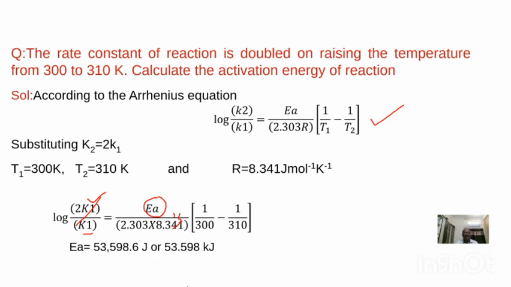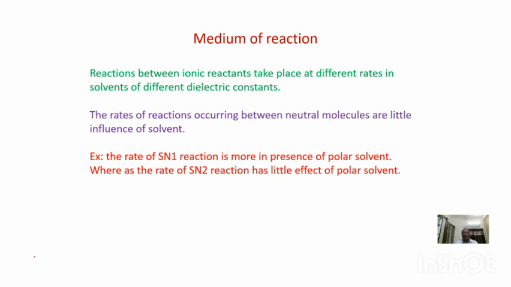So activation energy can be calculated with the help of the Arrhenius equation. Next, another factor which influences the rate of reaction is medium of reaction. Reactions occurring between ionic reactants take place at different rates in solvents of different dielectric constant. And so if we change the solvent, what happens? The rate of reaction also changes.